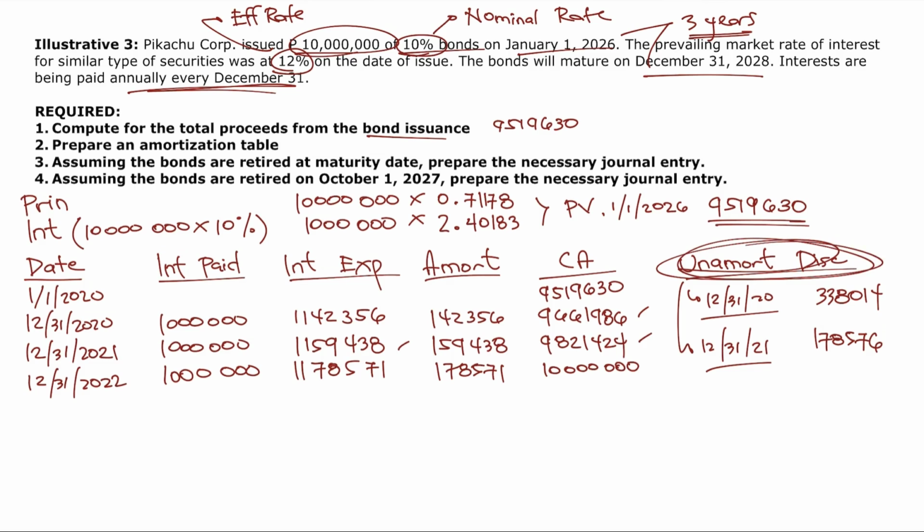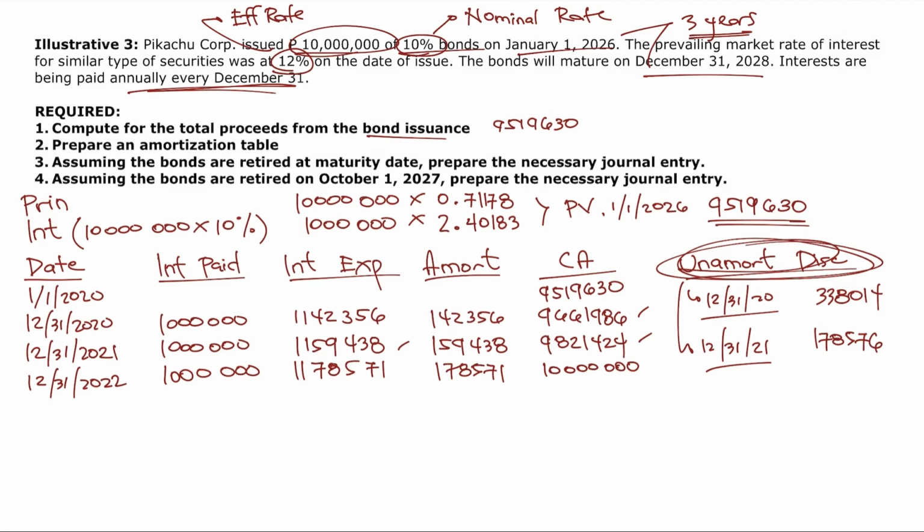So, sir, lagi ba na ganyan? Siyempre, laging ganyan. Pero, tuturuan kita kung papaano ma-check na tama ba yung pinrepair mo na amortization table, no? So if you are taking the board exam, you no longer have to prepare this amortization table after this shortcut. But if you are an undergraduate student and the solution is required in every examination or in every quiz, see to it na kailangan mo syempre i-prepare yung amortization table na to. So paano yung shortcut, guys?